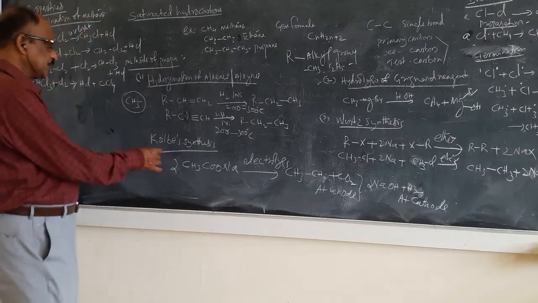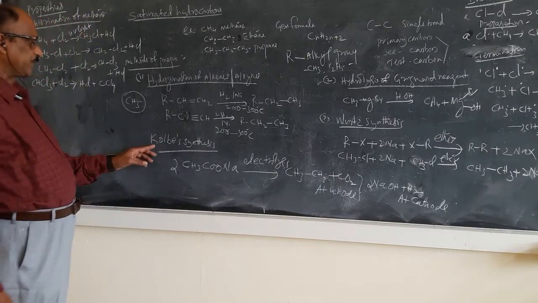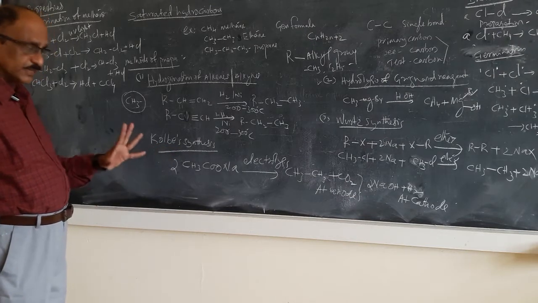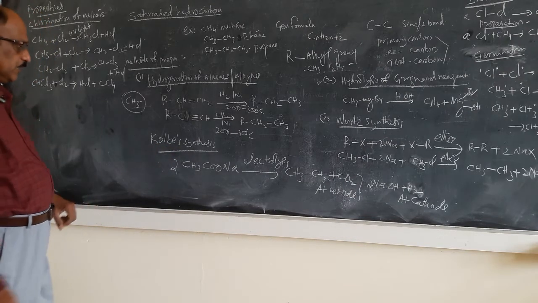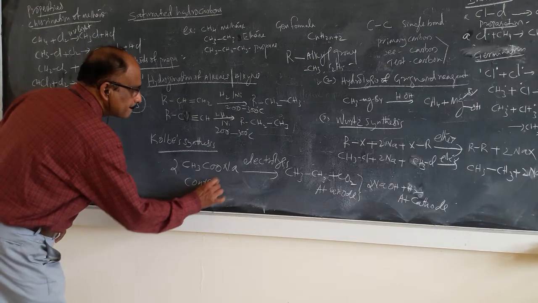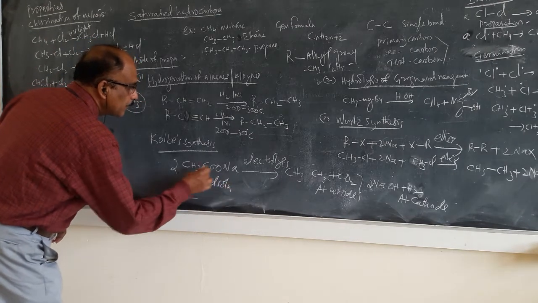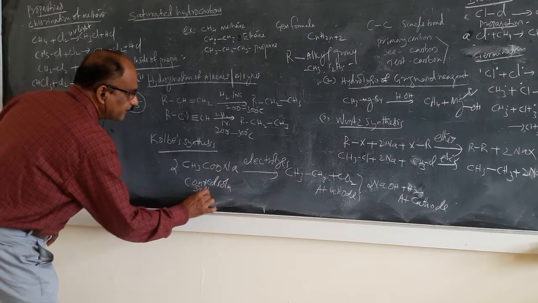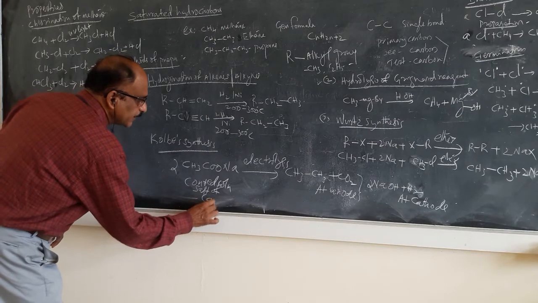One more reaction is there, that is Kolbe's synthesis. That is an electrolysis of a concentrated solution of sodium acetate, that is the salt of a carboxylic acid.